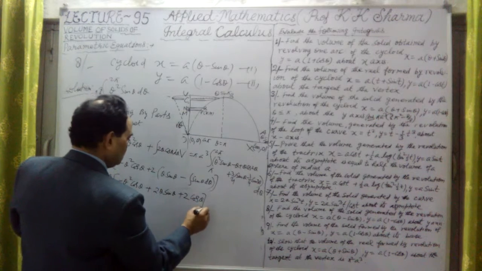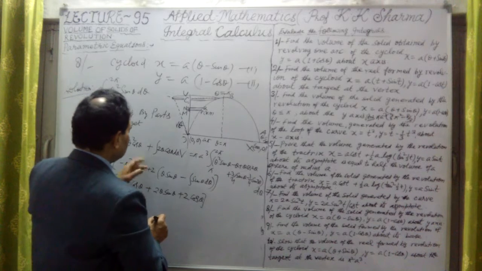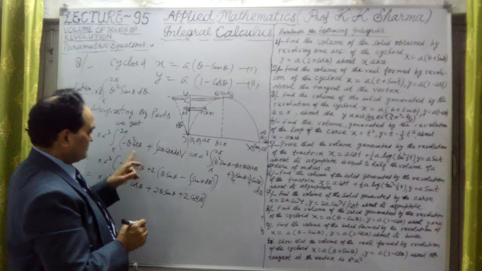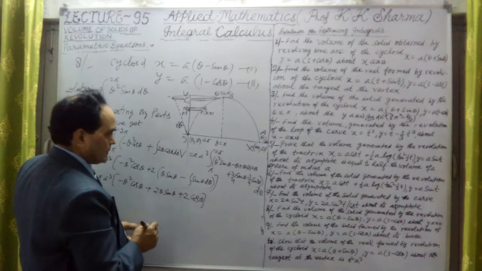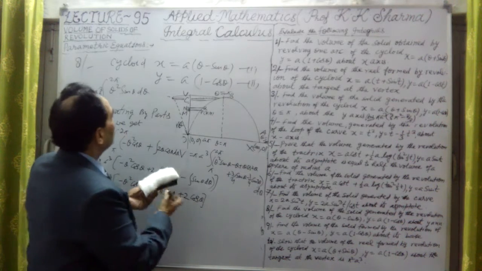Now the pi to 2 pi limits we have to substitute. This step, which is integration of theta square sin theta with negative sign here. Here 3 steps. This is very important point. So let me write it here.